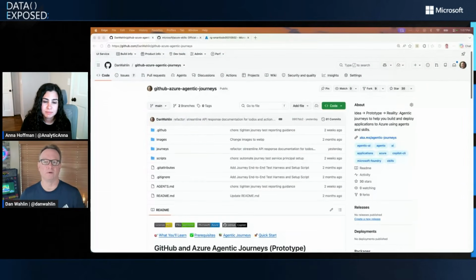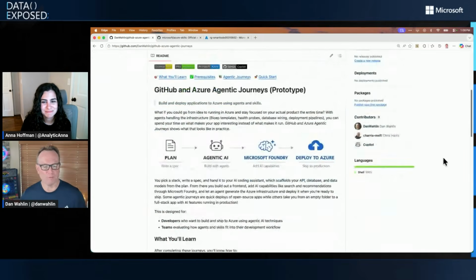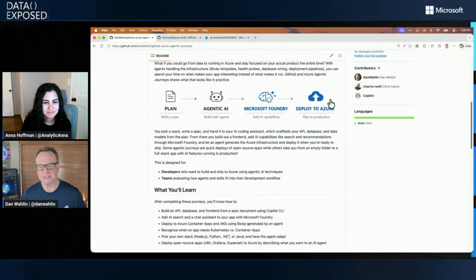And so we've been working on these agentic workflows, or journeys, I should call them. This is still in my personal repo right now, which will tell you right away. In fact, I purposely put prototype right here because it's a work in progress. One of them that we're going to talk about today does what you see here. So we need to have a plan. Whether you call it a PRD or a spec or whatever it is, we have to keep the AI on the guardrails, of course. We need to be able to build out the app. But then that's where things get interesting.